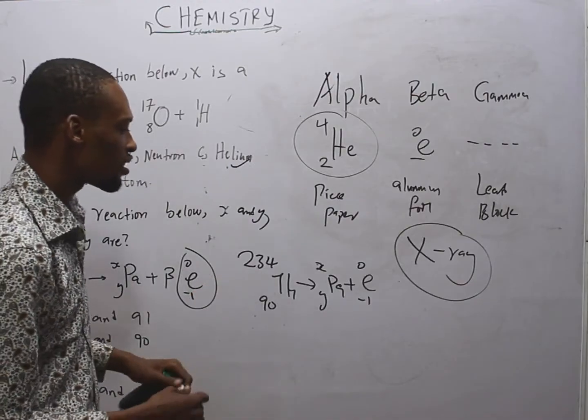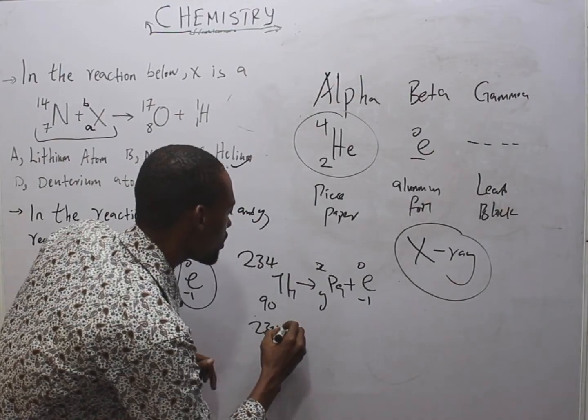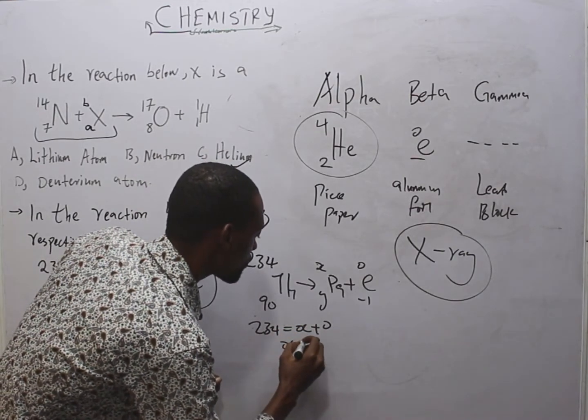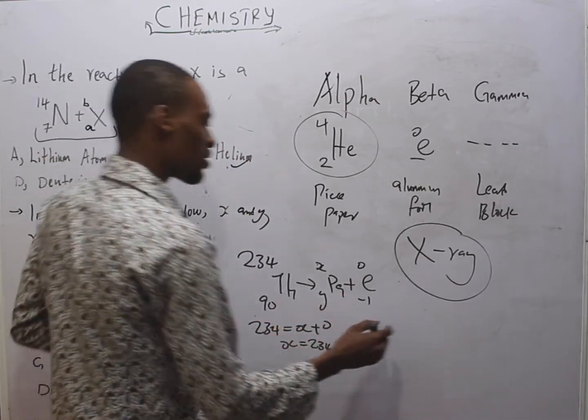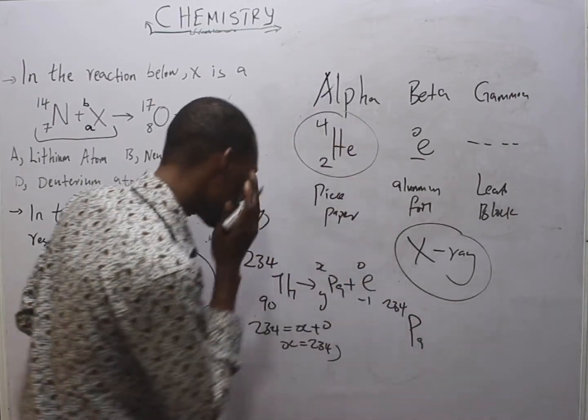Just like what we did earlier, 234 is equal to S plus 0. So S is equal to 234. This means protactinium has a mass of 234.